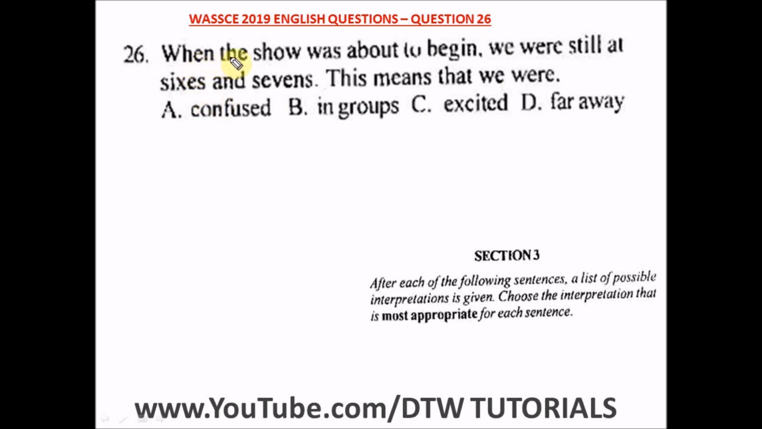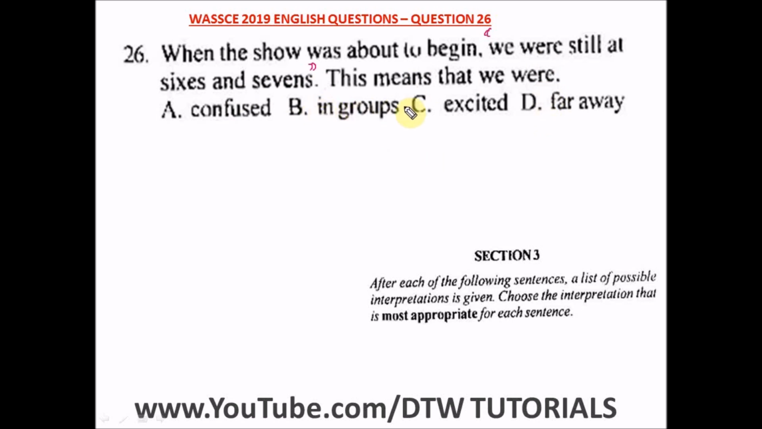Question 26 of the WASSCE 2019 English past question. That's your WAEC English exam. It says, when the show was about to begin, we were at 6s and 7s. This means that we were, okay, so the idiomatic expression here is we were at what? 6s and 7s. Okay, so what this means is to be what? Confused.